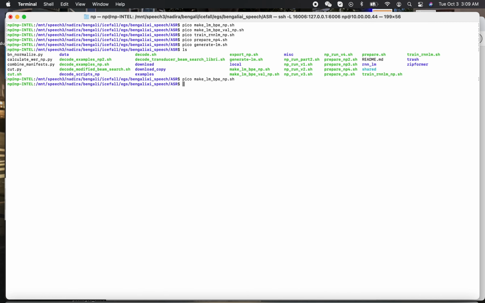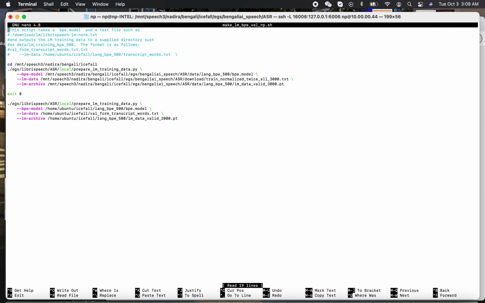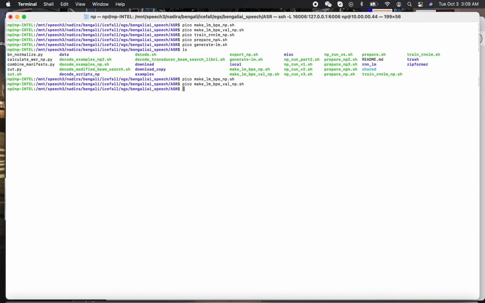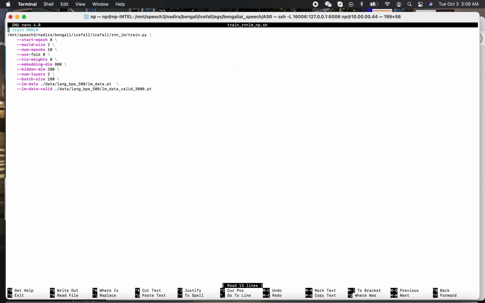So the next one is we use the same way we're going to prepare validation dataset. So this one I only used 3,000 lines, and it just takes a few seconds to prepare it. The same method as the first one. And then we're ready to build our RNNLM. And we have LM data, we have validation. That's all what we need for training.